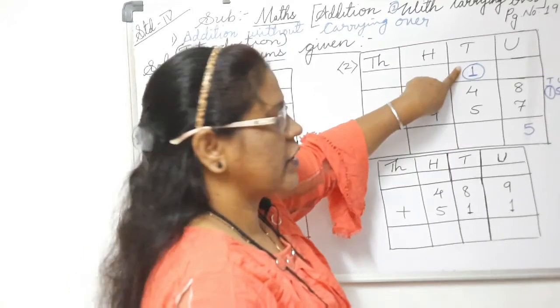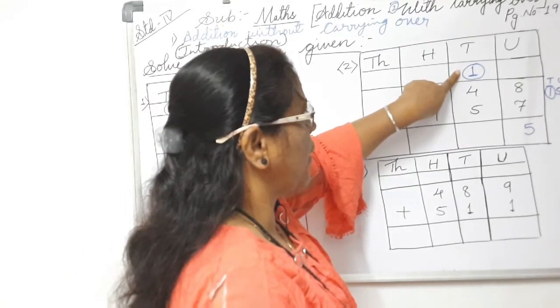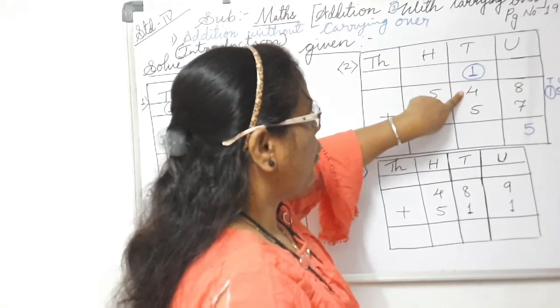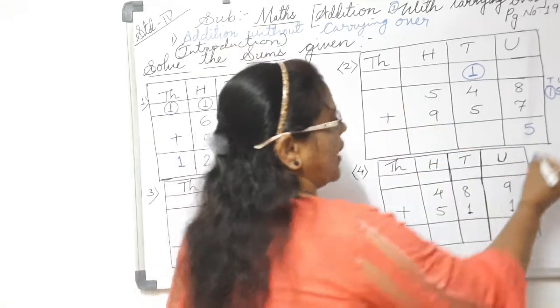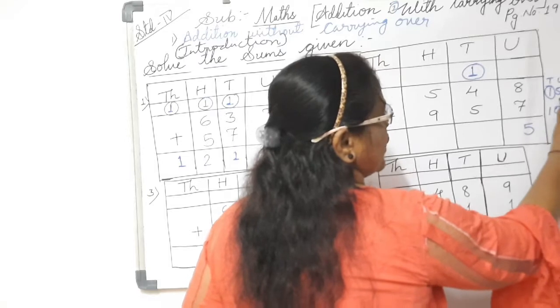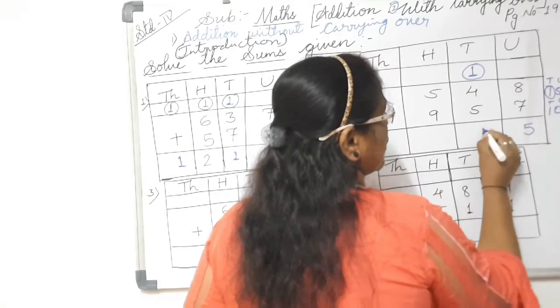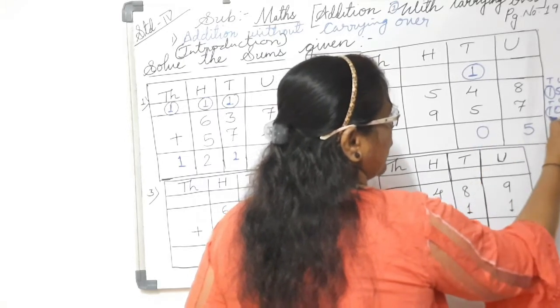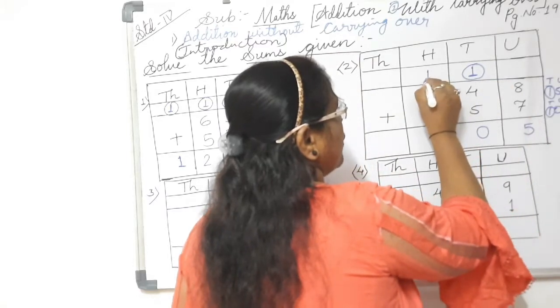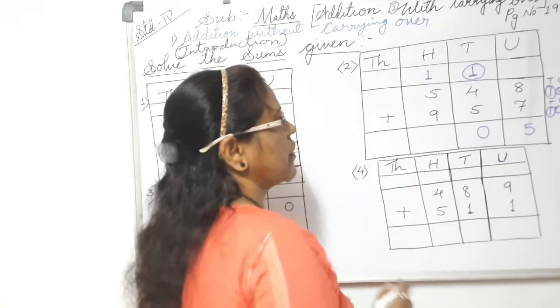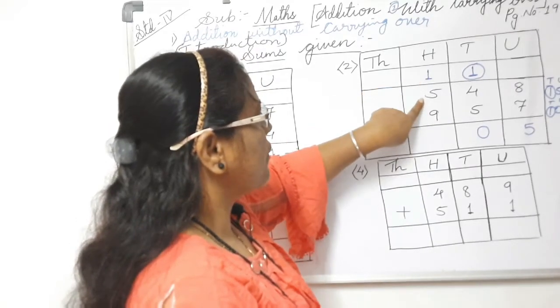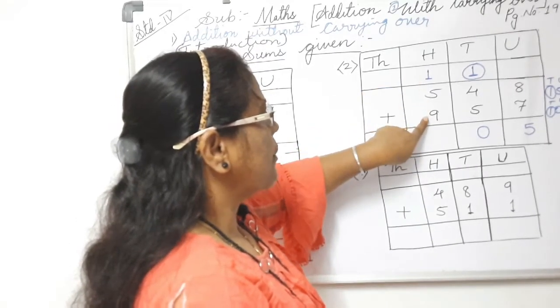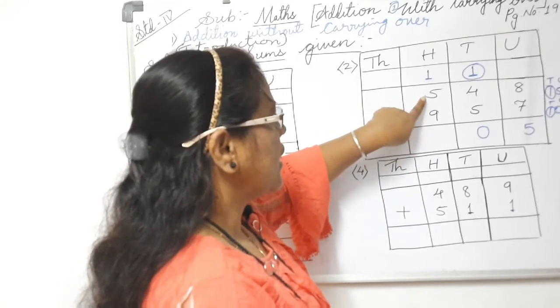Now first start with this carrying over number. 1 plus 4 is 5, 5 plus 5 is 10. So this 0 will be down here, and this 1 carrying over you have to give to the next place value, that is the hundreds place value. So 1 plus 5 is 6.